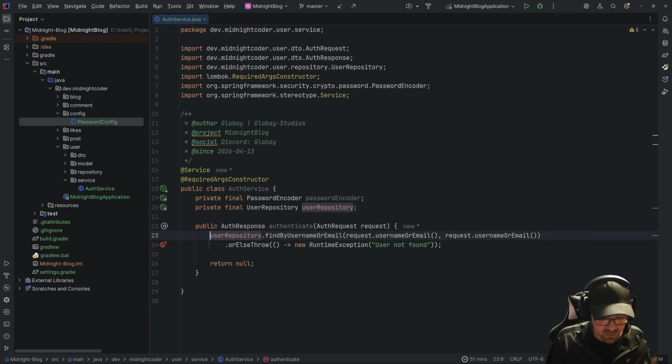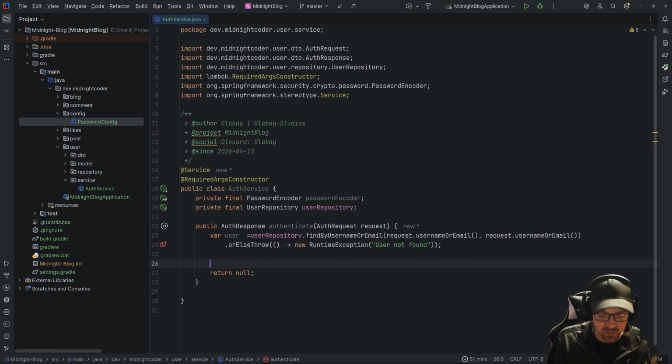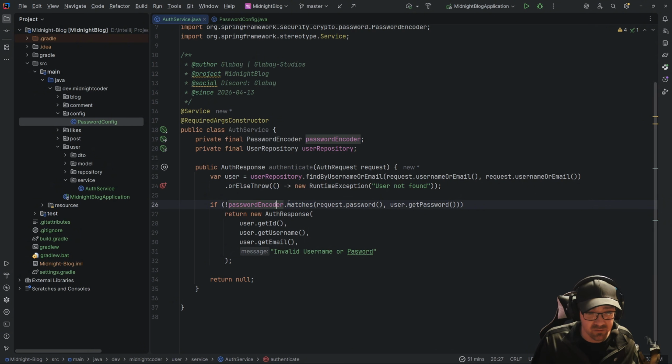Cool. Now we can store this variable in an object called user, which is ultimately a user. So now the next thing we want to do is, now we know we have an actual user, in the encoder matches, which is basically if the requested password matches the hashed password, then, or in this case, if it doesn't, then we're going to throw invalid username or password. Otherwise, we know everything is all right.